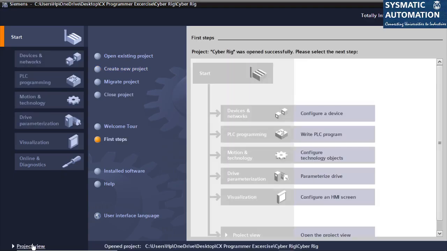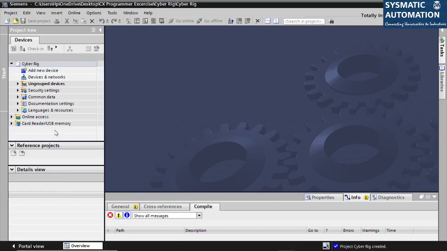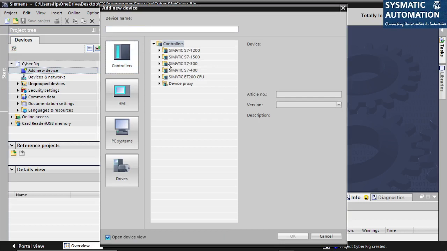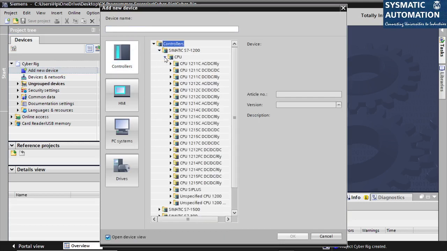Then I have to go to project view. Right, from here on I will start adding the devices. So first thing is add new device. The controller, the S7-1200 controller, CPU 1215C DC.